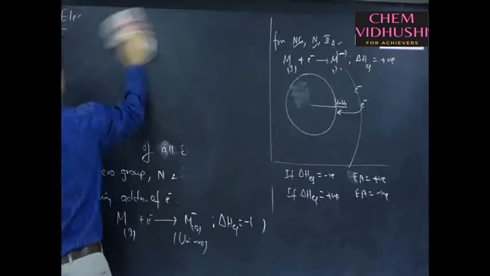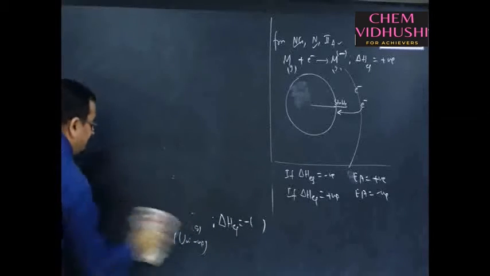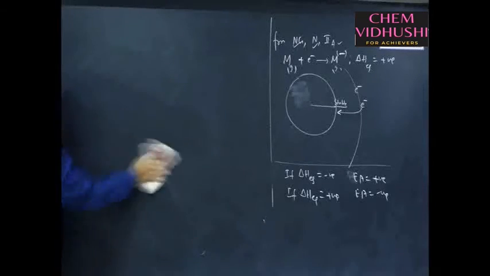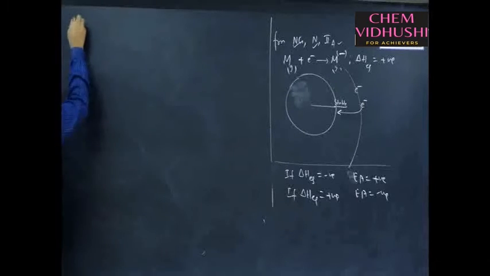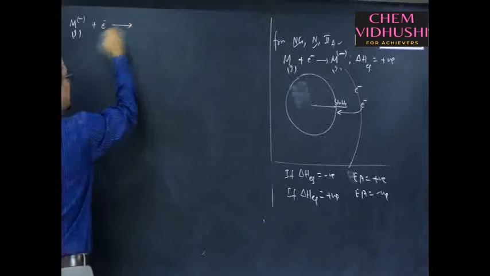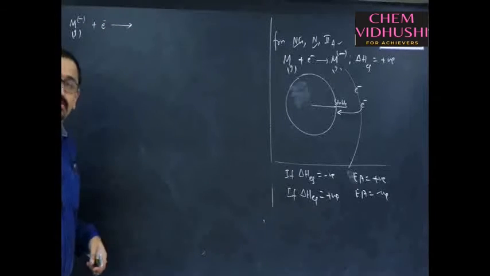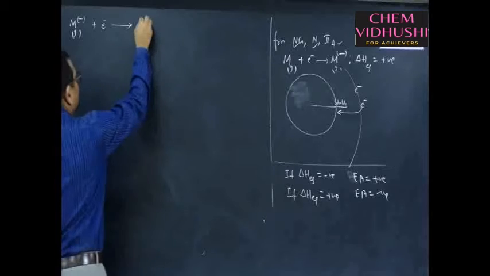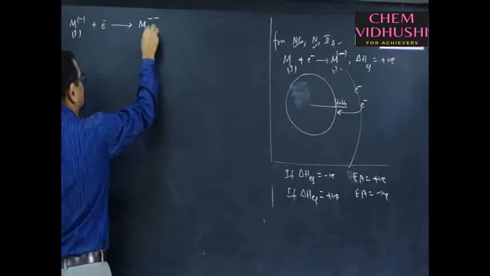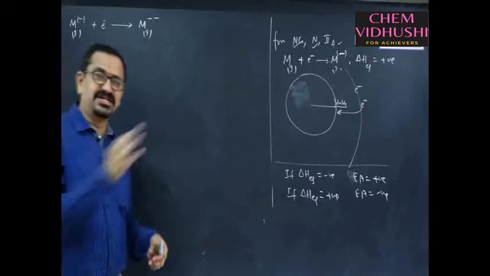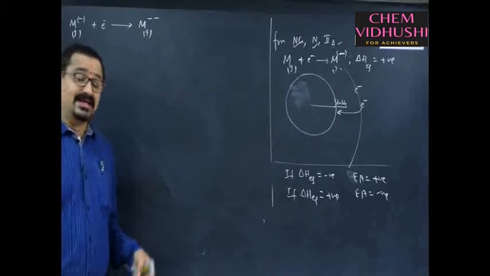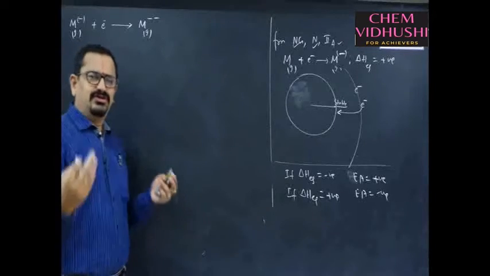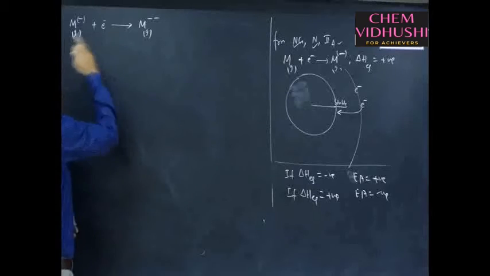When it comes to second electron gain enthalpy, what is the meaning of second electron gain enthalpy? See, we have formed a uni-negative gaseous ion. Now, if I want to add one more electron to this uni-negative ion to make M-2, what is the change accompanied? Energy is getting released or absorbed. Usually we expect energy to release in a similar manner, right?